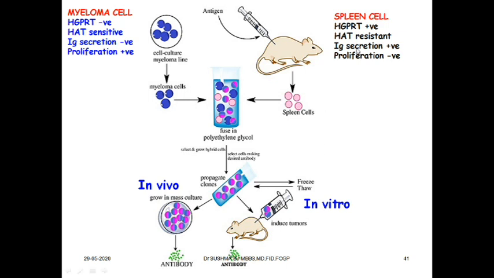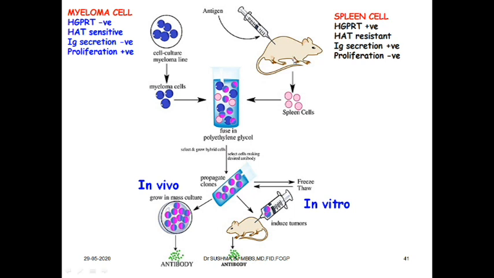So I told you normal cells are not proliferative. When two normal cells combine, automatically they are going to die. They do not have proliferative tendency, number one. The other thing is that myeloma cells are lacking SGPRTase enzyme. When two myeloma cells join, again they are going to die because SGPRTase is negative. They are not able to synthesize DNA for the cell proliferation.